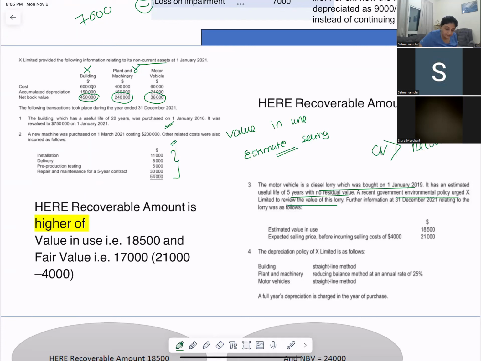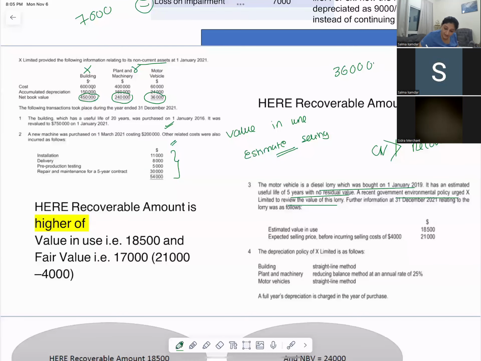Now, the carrying value of the motor vehicle is how much? The carrying value is 36,000.